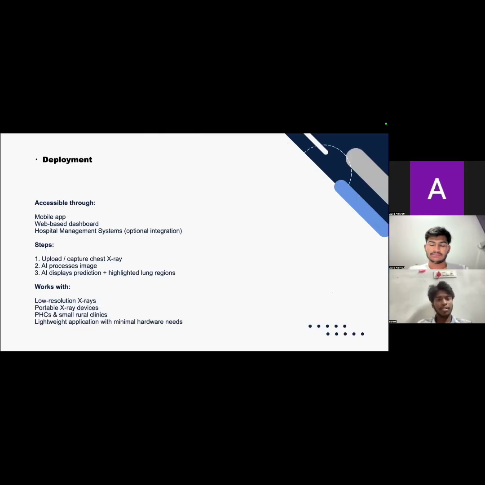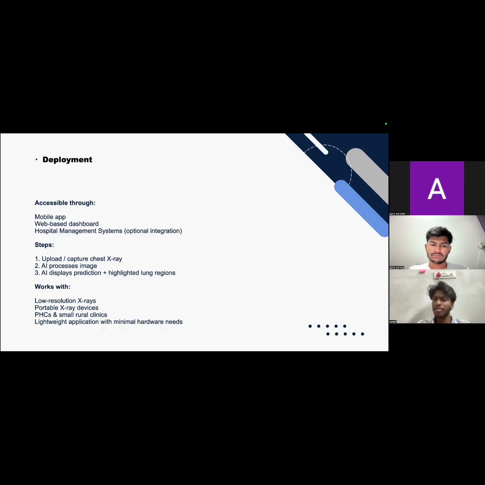And coming to the deployment, it's not mandatory for the user of our project to use only a laptop or PC. It is available in the mobile app as well, and even hospital management systems. Even small hospitals or clinics can use our project. Small RMP doctors or small medical clinics that don't have enough devices to identify it can do the basic test in the project as well, and they can go through the suggestions, like if there is any emergency or any serious concern, they can go to the higher doctors or the specialists.